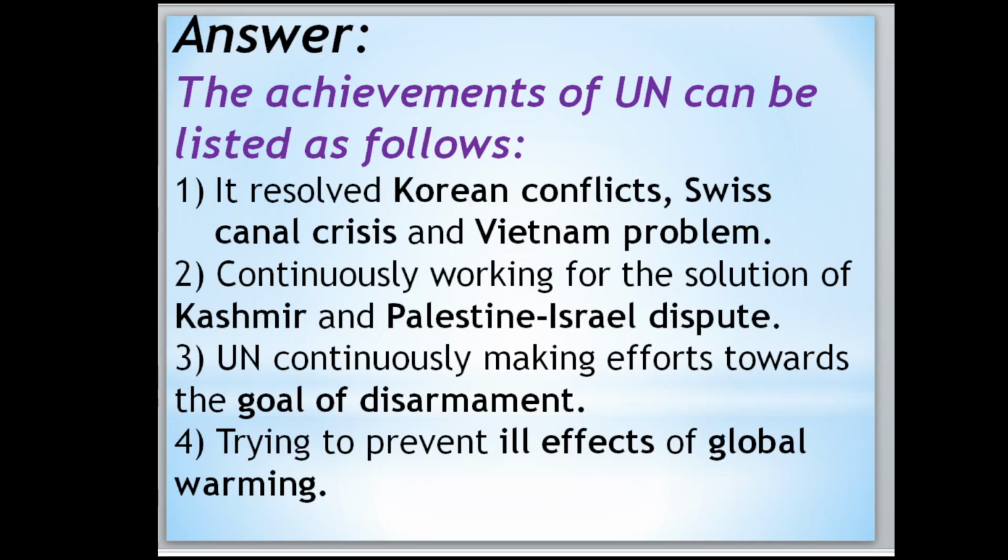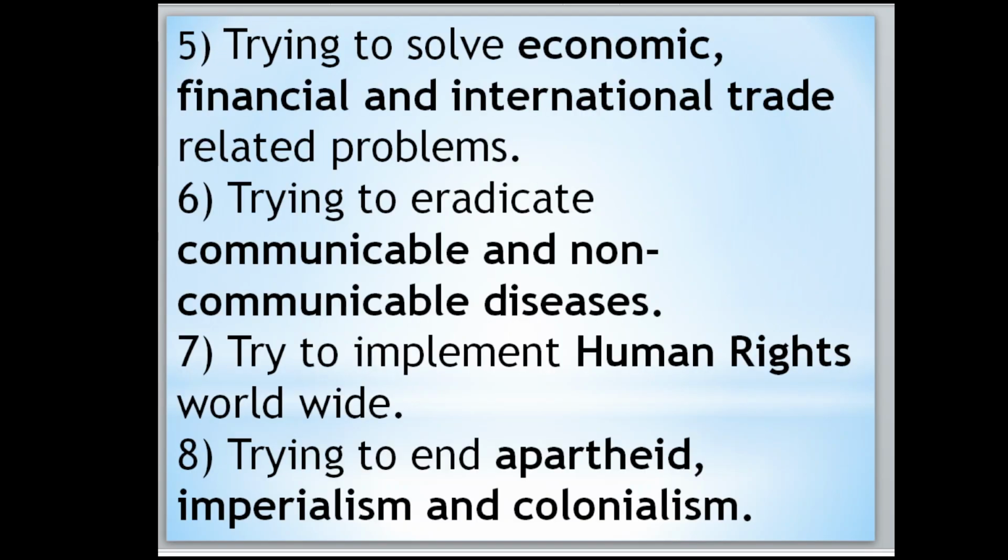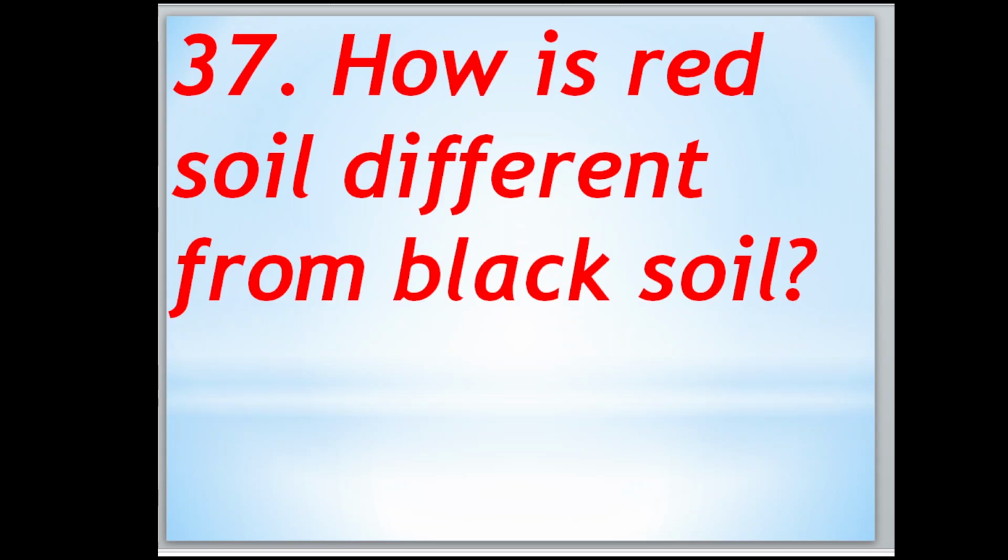UNO is continuously making efforts towards the global goal of disarmament, trying to prevent evil effects of global warming, trying to solve economic, financial and international trade related problems, trying to eradicate communicable and non-communicable diseases, trying to implement human rights worldwide, trying to end apartheid, imperialism and colonialism.